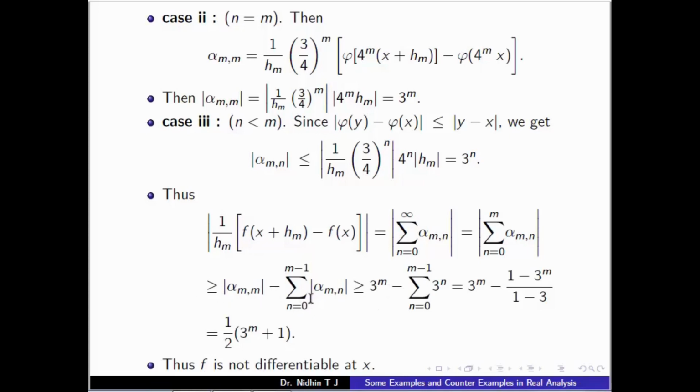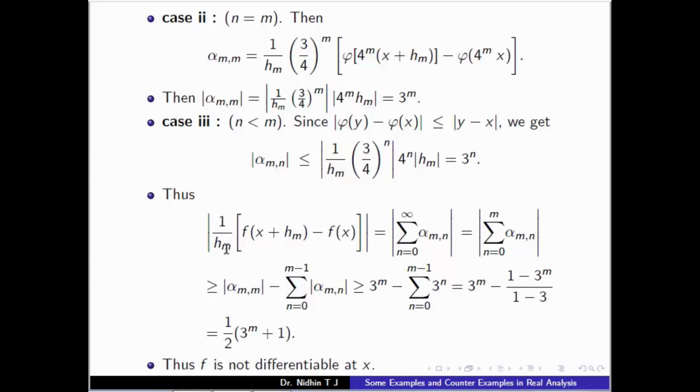So this quantity will be greater than or equal to 3^m minus the summation n equal to 0 to m minus 1 of 3^n. So this sum will be 1 by 2 times 3^m plus 1.